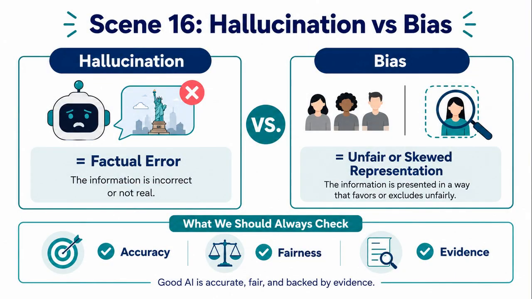That idea leads directly to hallucination versus bias. Hallucination and bias are related risks, but they are not the same. Hallucination is about factual unreliability. Bias is about unfair, skewed, or unbalanced representation. An answer can be factual but biased. An answer can be unbiased in tone but factually wrong. Good AI use requires checking both. Accuracy and fairness both matter.